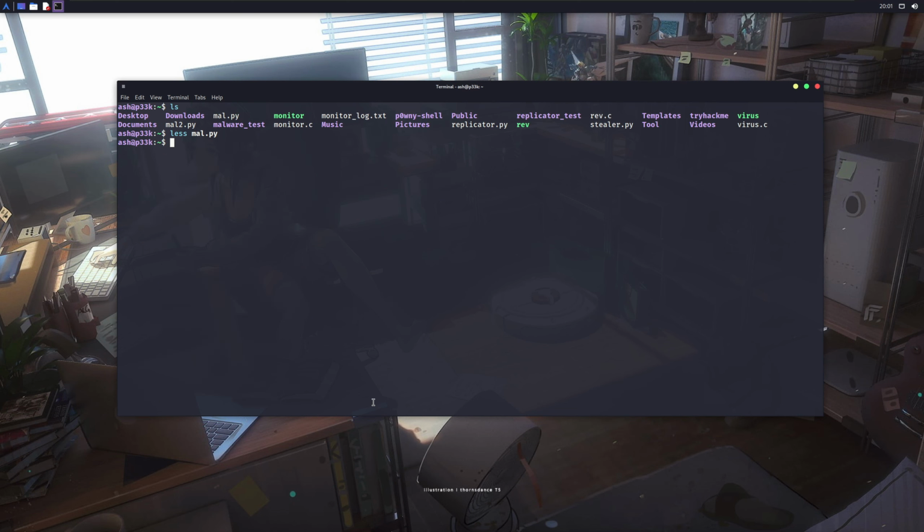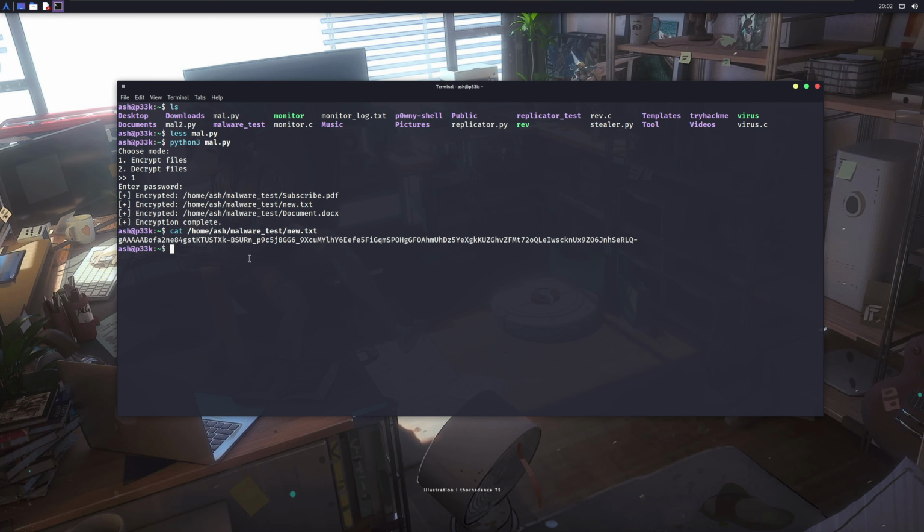So I quickly copied the code into my Linux machine. Now let's run this script and see what happens. Okay, so now, because it is a harmless malware, it gives us two options. As we want to encrypt files, I'll select one. It asks me for a password, I set the password, and as you can see, all of our files are encrypted. Let's have a look at those files to see if they are actually encrypted or if ChatGPT played with us. So as you can see, our files are encrypted.